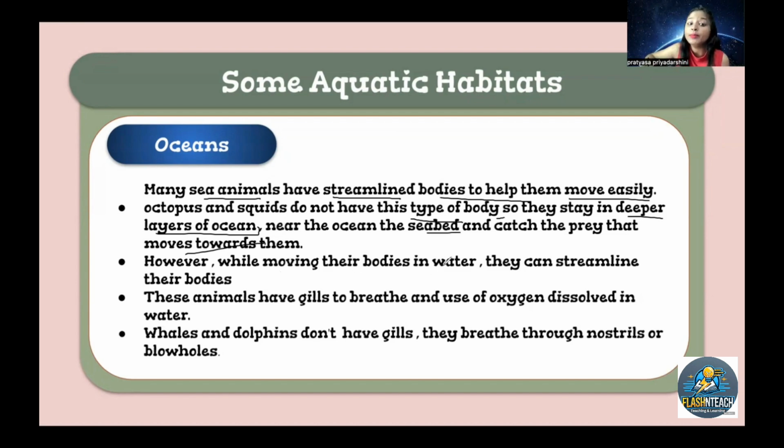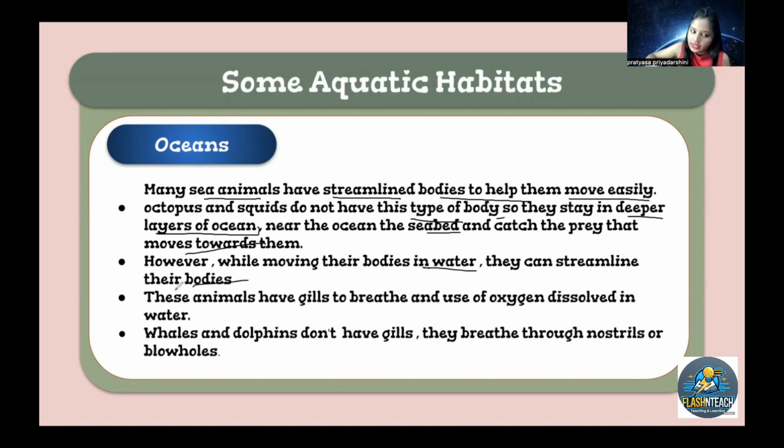However, while moving their bodies in water, they can streamline their bodies. These animals have gills to breathe and use oxygen dissolved in water. Whales and dolphins do not have gills, and they breathe through nostrils and blowholes.